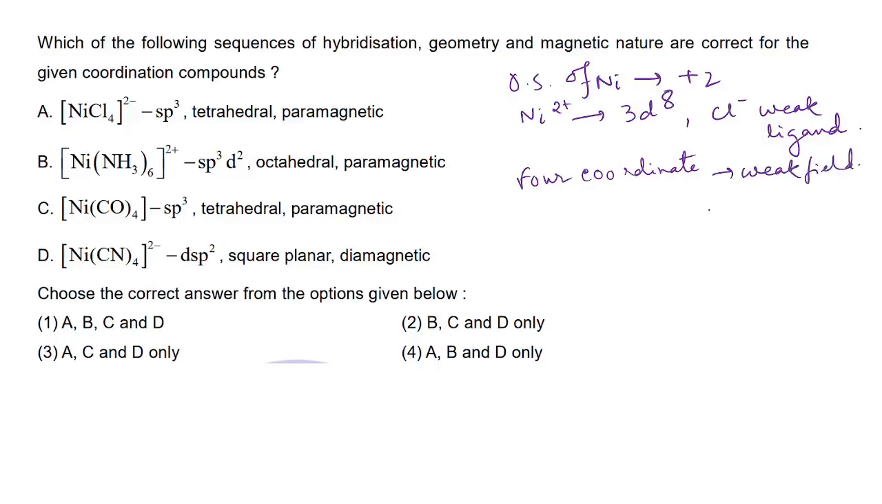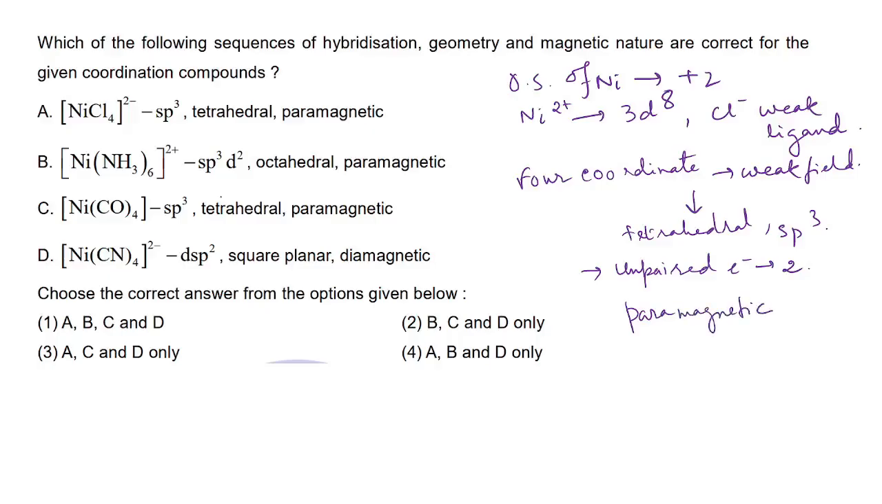It will be giving tetrahedral and sp3 hybridization. As the total number of unpaired electrons is 2, it will be paramagnetic. So number 1 is correct.